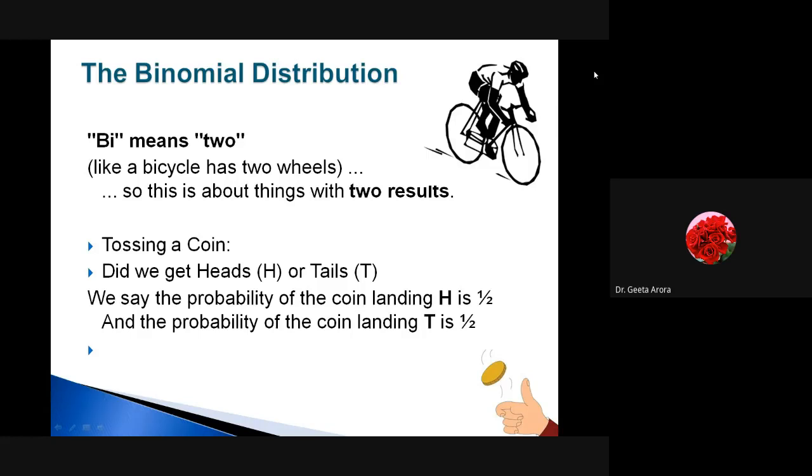We have learned that the outcome can be a success or a failure. If we are getting a success, the probability of success is denoted by P, and the probability of failure is given by 1 minus P, which is represented by Q. Here I have given an example: if we toss a coin, then we can get a head or a tail, and we know that the probability of getting a head or a tail is half and half. So according to what we are looking for, we can call it a success or a failure.